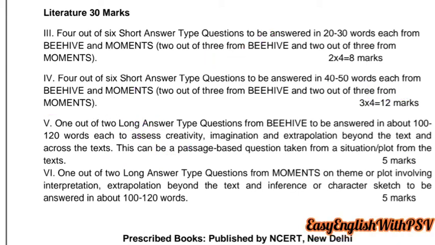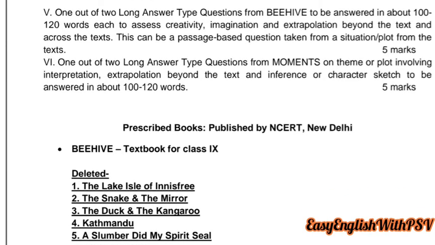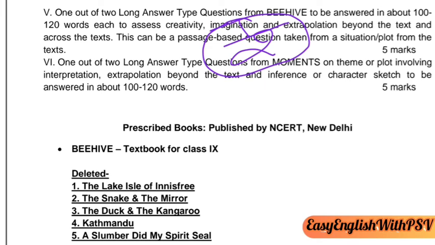Next question, that is question number 5. 1 out of 2 long answer type questions from Beehive, that is your first book, prose book. 2 long answer questions would be given, and you will have to attempt only 1. Mind it, this will give you 5 marks.